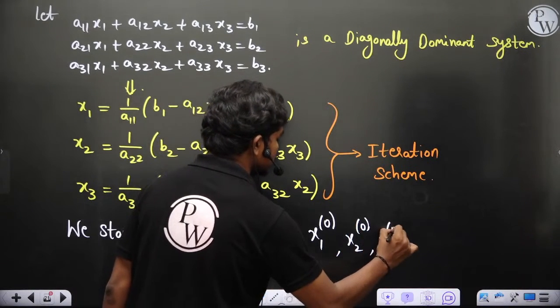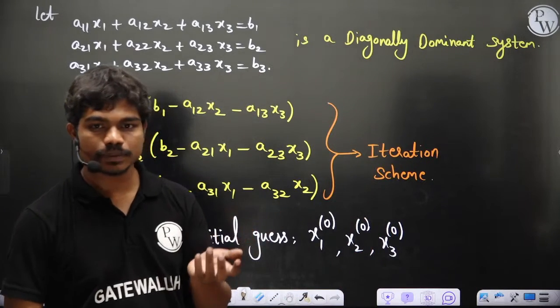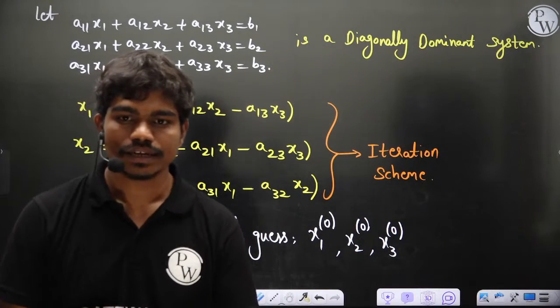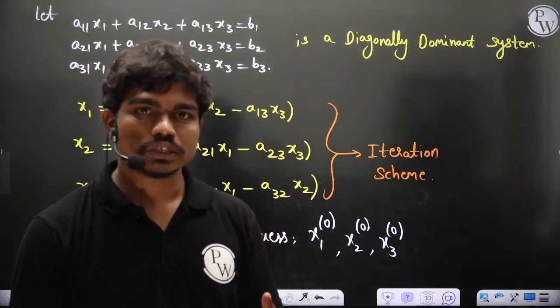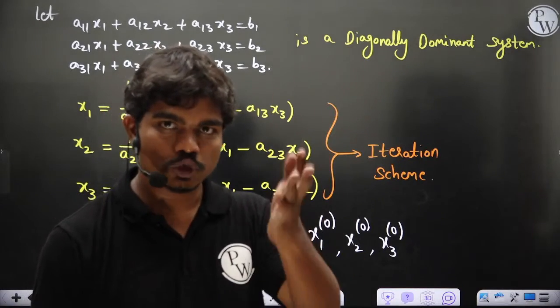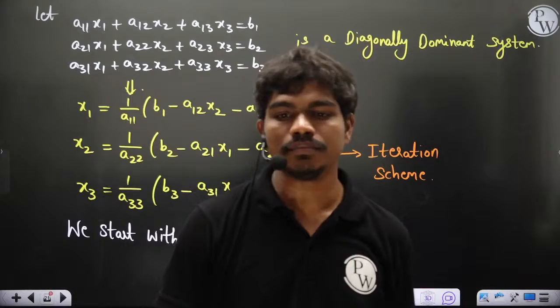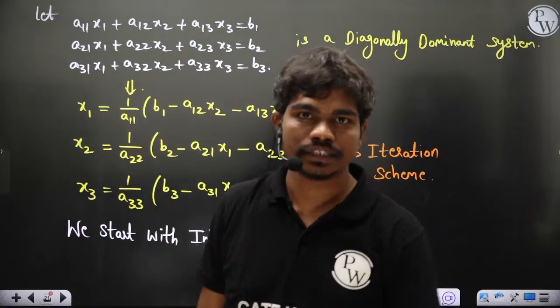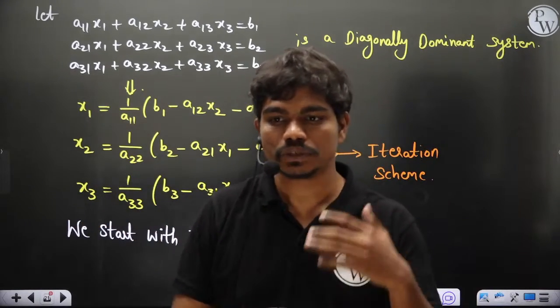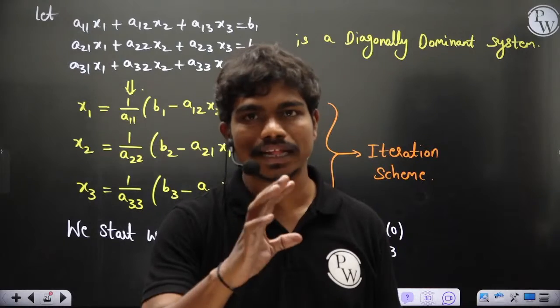This is the 0th guess. Making the system diagonally dominant makes calculations easy, but more importantly it assures a solution. We will get some solution which physically fits the given system. That's why diagonal dominance is always important, because it assures some mathematical solution for you.